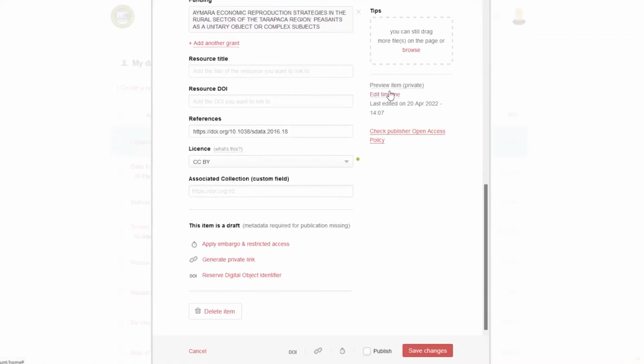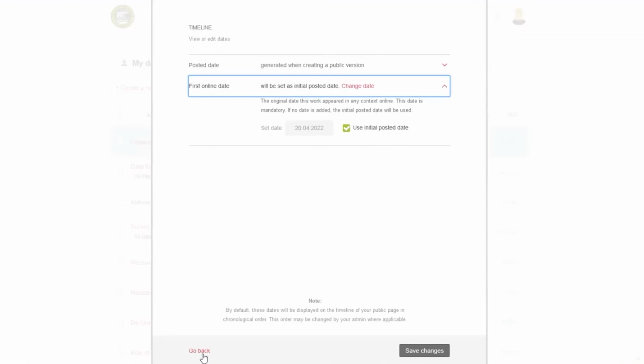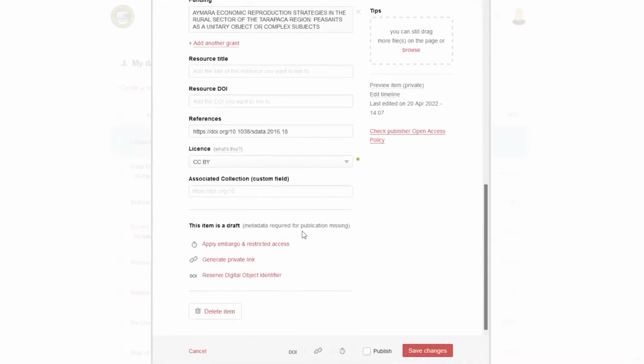You can edit the timeline. So if this is a report or data set or report that has a date on it, and you want to line that date up with the Figshare record, so it's correct in the citation, you can choose that here. So the first online date, and you can change that to whatever you need it to be. Couple other things that are really important.